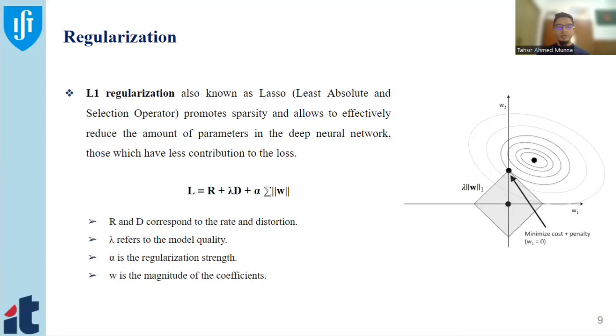So in our case, we use the loss L equal to R plus lambda D plus sigma summation of the absolute value of the weights, where R and D correspond to the rate and distortion, and lambda refers to the model quality. Sigma is the regularizer strength, which determines how much you regularize the model. And W is the weight, corresponding to the magnitude of the coefficient.